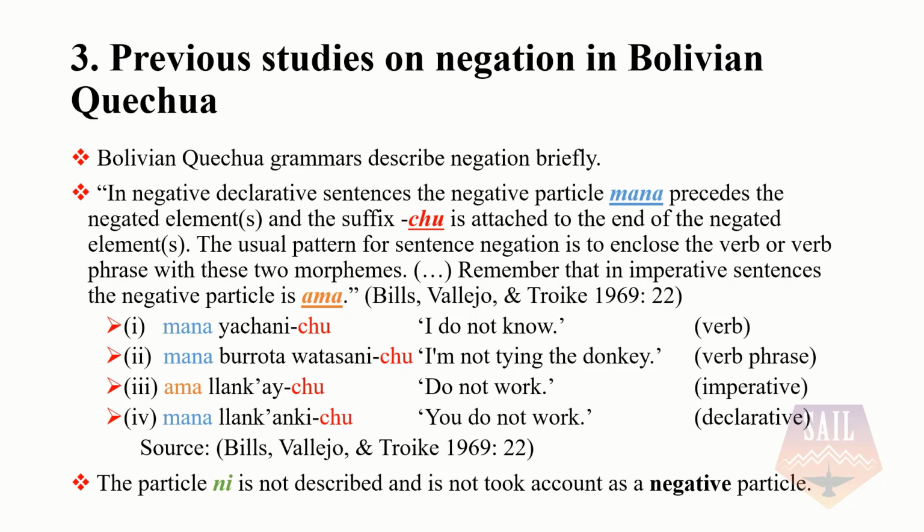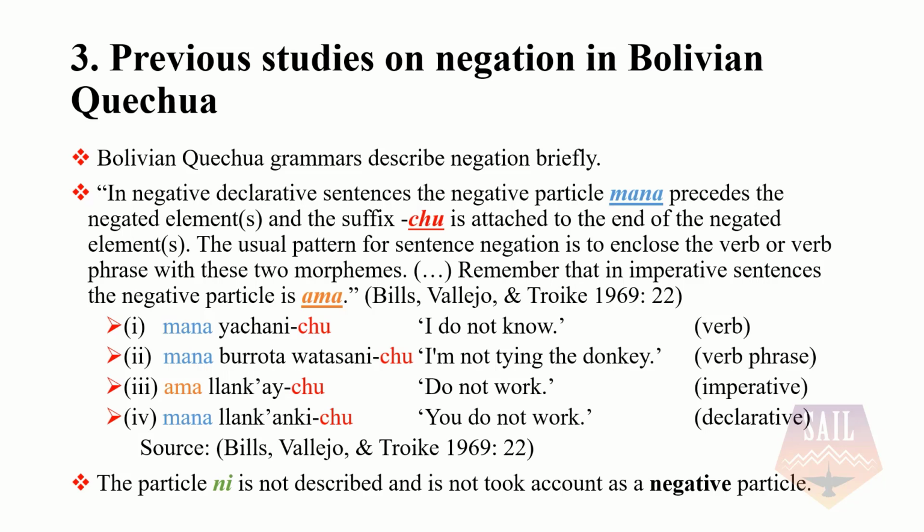Bolivian Quechua grammars describe negation briefly. For example, this quote says: in negative declarative sentences, the negative particle mana precedes the negated element and the suffix chu is attached to the end of the negated element. The usual pattern for sentence negation is to enclose the verb or verb phrase with these two morphemes. Remember that in imperative sentences, the negative particle is ama, like in the following examples.